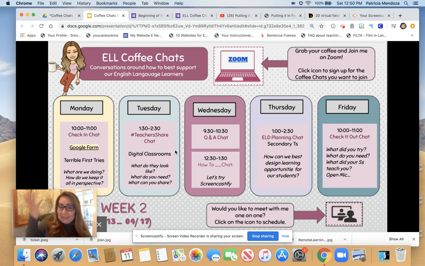Some of us, again, at different levels. Well, we're all at different levels, and just trying to find out, well, what is this digital classroom? What does your digital classroom look like? What is mine? Yours? Am I missing something? What do I need? I want to navigate. Is there an easier way for me to do this? Is there something that I hadn't considered? Is there something that I'm willing to share?